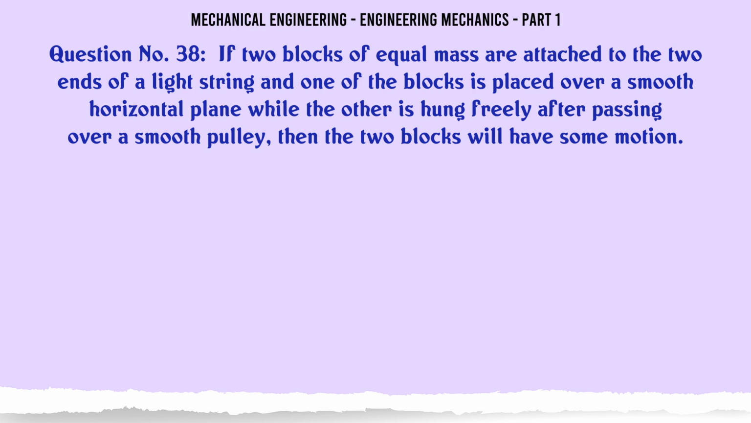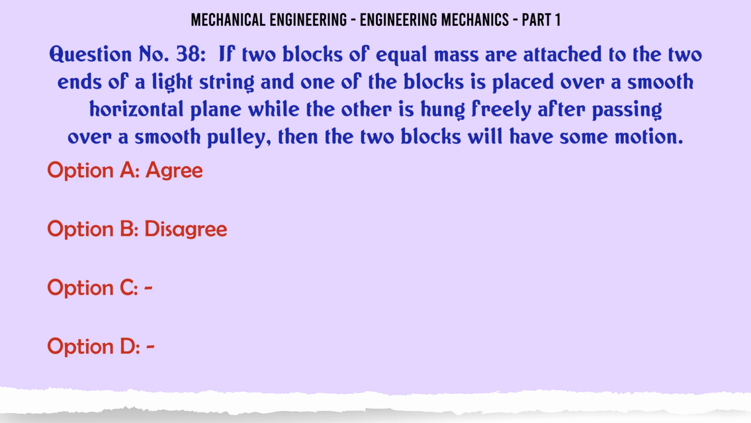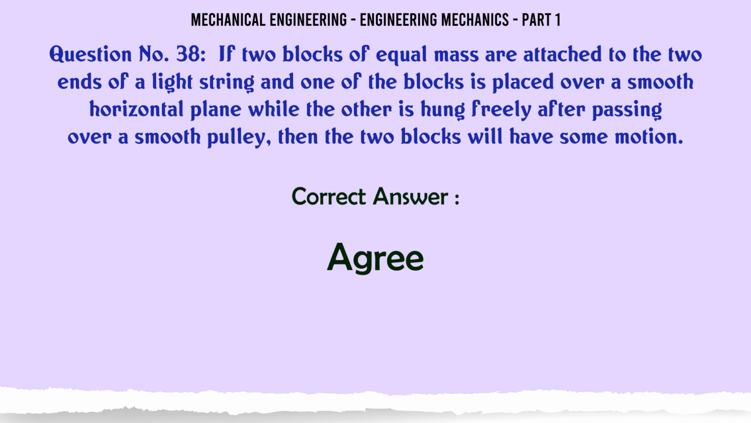If two blocks of equal mass are attached to the two ends of a light string and one of the blocks is placed over a smooth horizontal plane while the other is hung freely after passing over a smooth pulley, then the two blocks will have same motion. A agree, B disagree. The correct answer is agree.